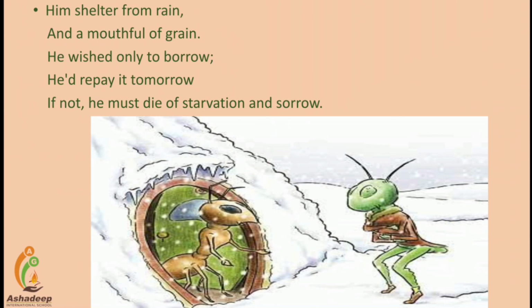So, what is the sense of the last stanza of this poem? The cricket admitted that he had been careless and foolish. What did the ant say to the cricket? The cricket also admitted that he had been careless and very foolish. He enjoyed the beauty of summer and sang merrily. At last, the cricket realized that he had made a very big mistake in his life. So the ant then told him bluntly to go and dance all winter. He turned the poor cricket out.